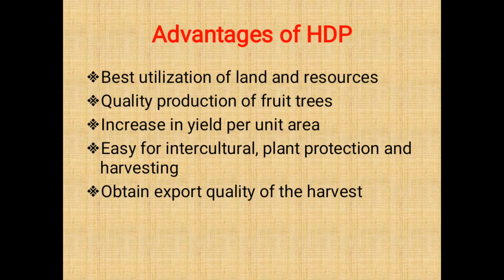Then second, quality production of fruit trees. In this planting system, we can use plant growth regulators like naphthalene acetic acid, gibberellic acid, or indole butyric acid. These growth regulators improve the quality of fruits, including export quality fruits, and finally increase the quality production of fruit trees. Then next point, increase in yield per unit area, because in this planting system, the spacing between two crops is very low as compared to traditional methods. That's why it helps to increase the yield per unit area.